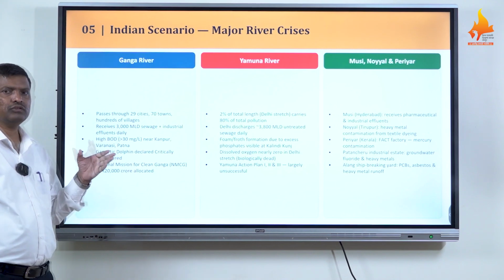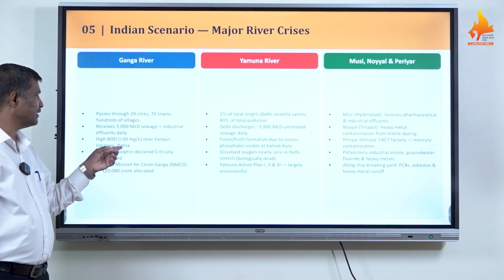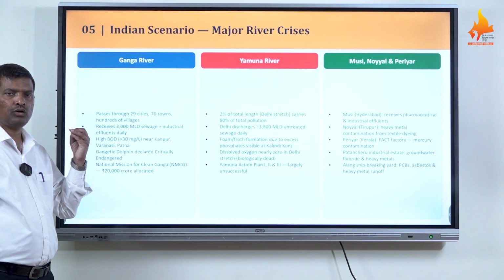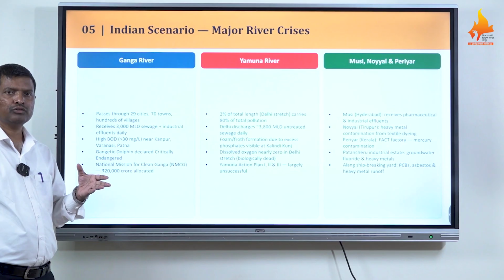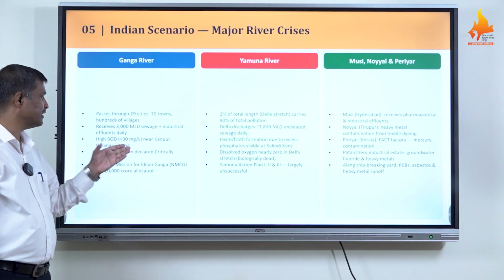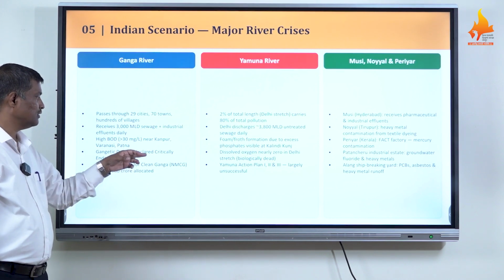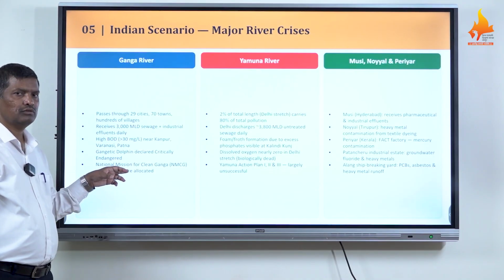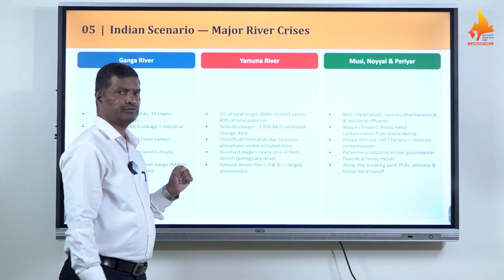One of the national animals of importance is the Gangetic dolphin, a unique endemic species of India in the river. So Gangetic dolphins are declared critically endangered due to the heavy pollution. Now Gangetic dolphins are rarely seen in the river water. They are critically endangered water animals. Now you think about the National Mission for Clean Ganga, NMCG, which generally invests 20,000 crore rupees for cleaning of the Ganga river.